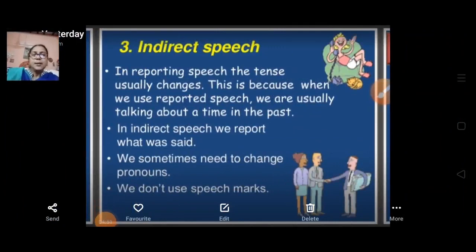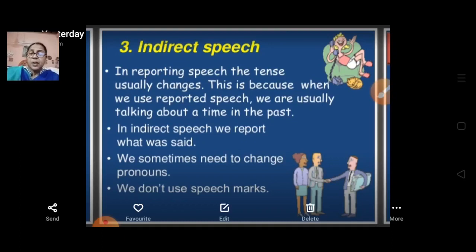Now, in indirect speech, the tense usually changes. This is because when we use reported speech, we are usually talking about a time in the past. So in indirect speech, we report what was said, and we sometimes need to change pronouns also. We don't use speech marks.